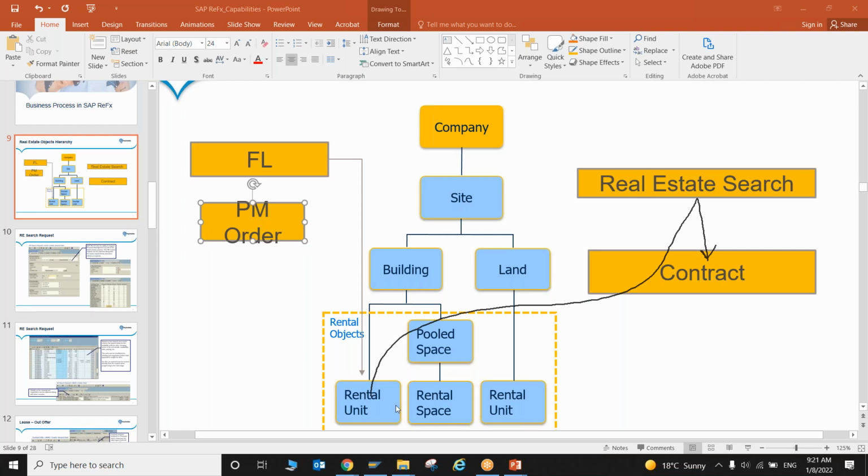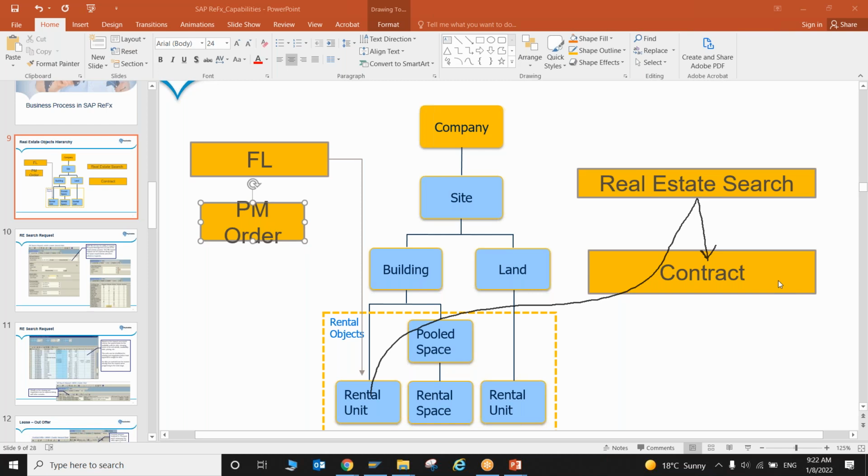Okay, then the system will search some available units and propose them. Then the prospect will visit the site, and once they are satisfied, it will be converted into a contract with reference to the searched rental unit. We will create a contract. In between there is one more process, the offer contract, but we will understand that in detail once we go for the sessions.